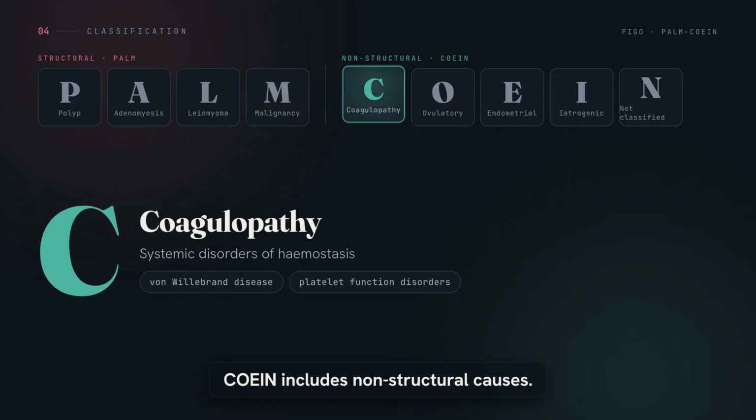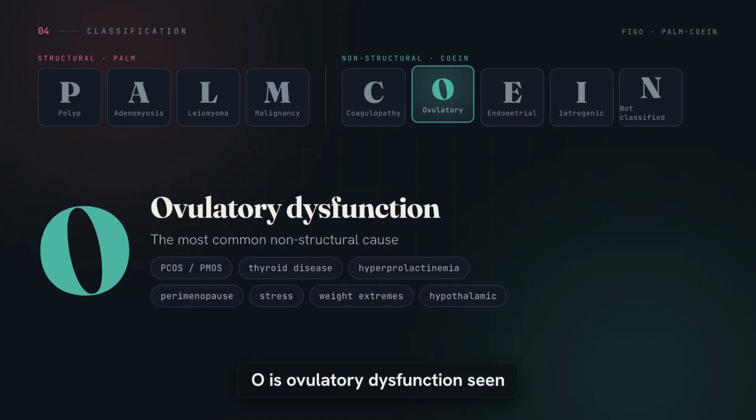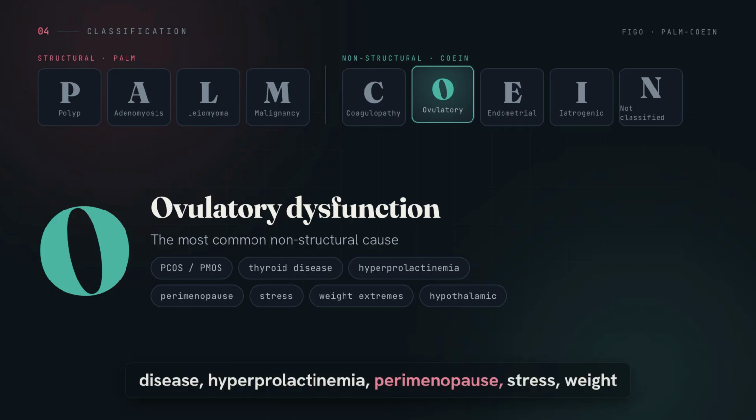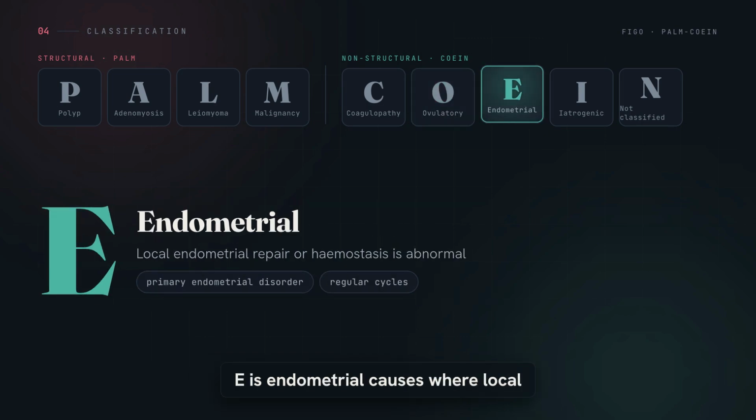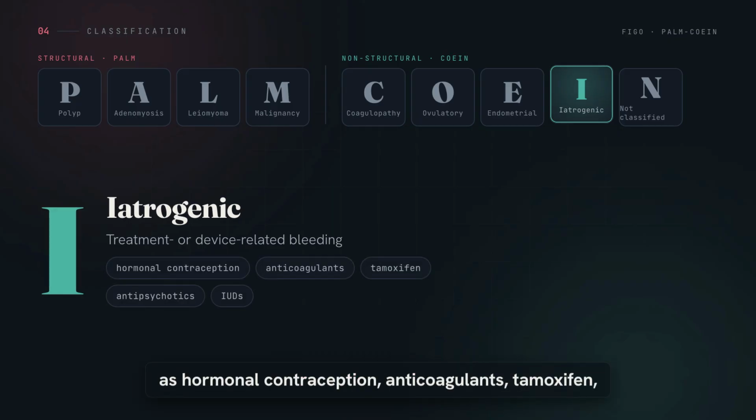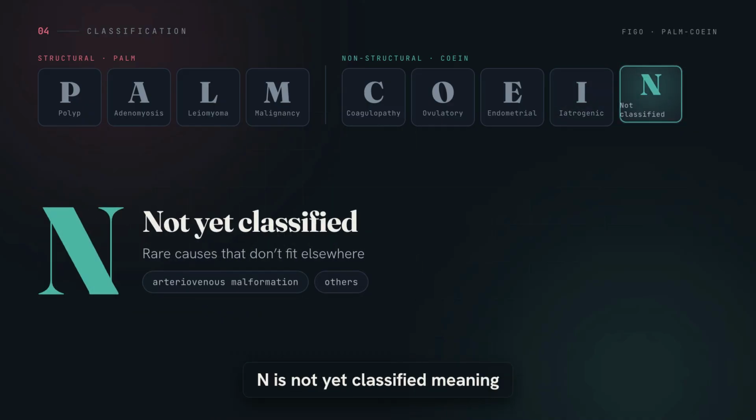COEIN includes non-structural causes. C is coagulopathy such as von Willebrand disease or platelet function disorders. O is ovulatory dysfunction seen in PCOS or PMOS, thyroid disease, high prolactin, perimenopause, stress, weight extremes, and hypothalamic dysfunction. E is endometrial causes, where local endometrial repair or hemostasis is abnormal. I is iatrogenic causes such as hormonal contraception, anticoagulants, tamoxifen, antipsychotics, or intrauterine devices. N is not yet classified, meaning rare causes that do not fit elsewhere.